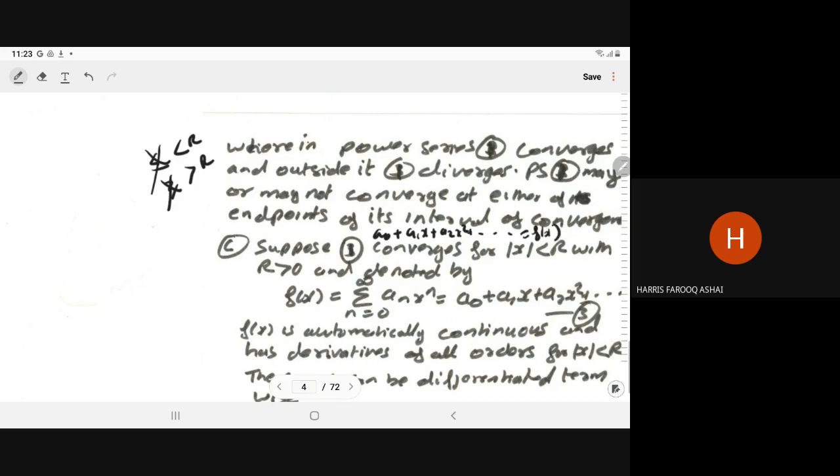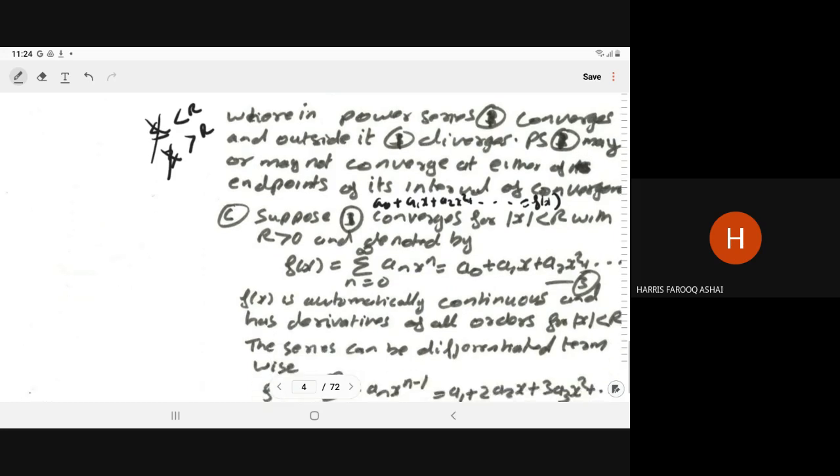So f(x) is equal to the summation n equals 0 to infinity of a_n x^n. Let us have this series. So now, since each term of the series is continuous because of the polynomial,